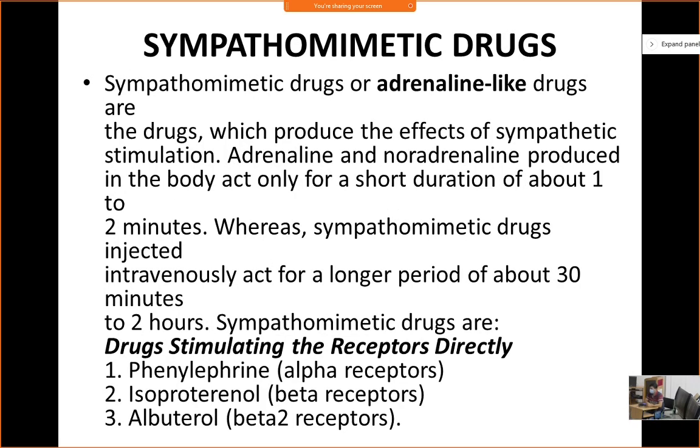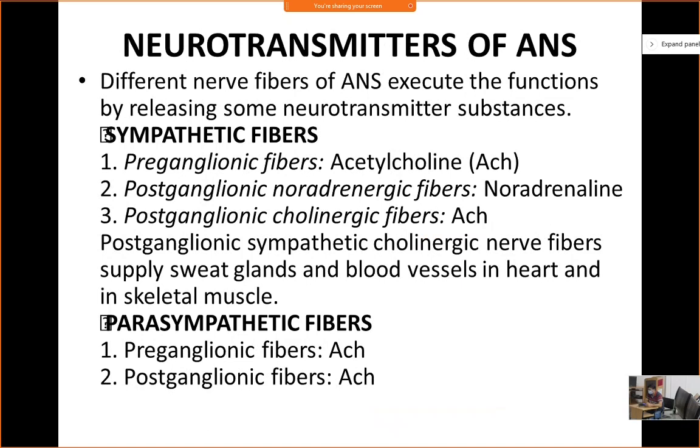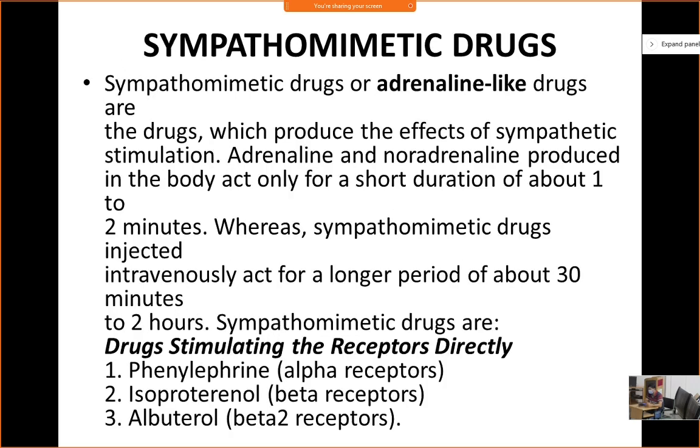Okay, let's discuss a few drugs. Just read it nicely because this topic is very big. I'm just trying to explain only the important things. So just read about the receptors, then neurotransmitters and the effect of sympathetic and parasympathetic stimulation on different organ systems. So we use different types of drugs.